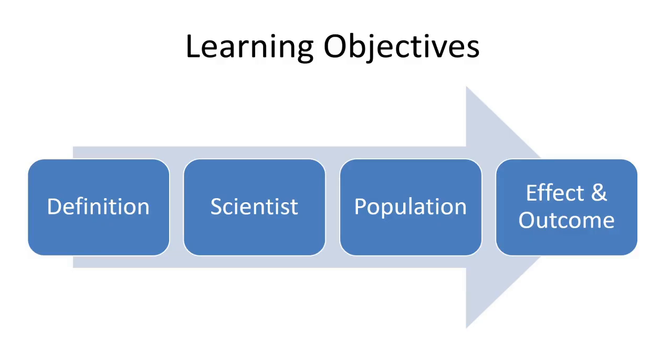The learning objective behind this lesson is that in this session we are going to learn about the definition, and also the scientist who proposed this concept of genetic drift, and at which level this genetic drift occurs, whether it occurs in small populations or large populations. And at the end, we are going to learn about the effects and outcomes of this genetic drift.